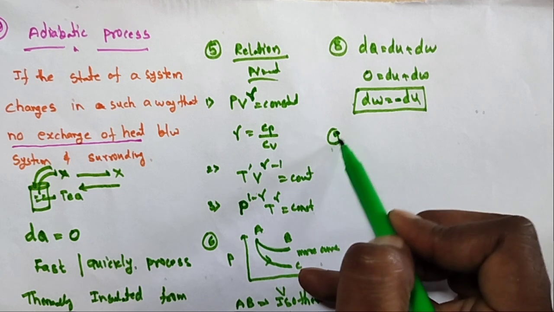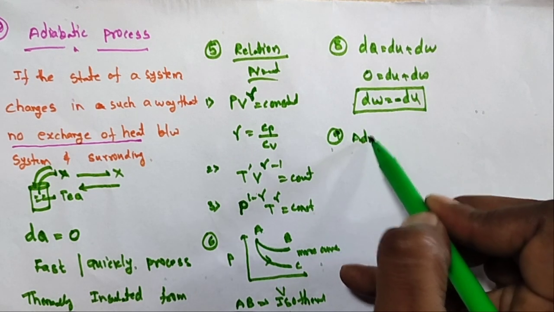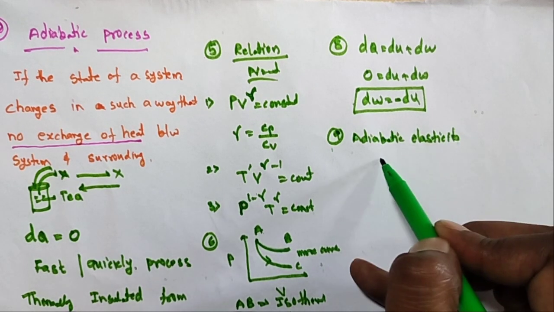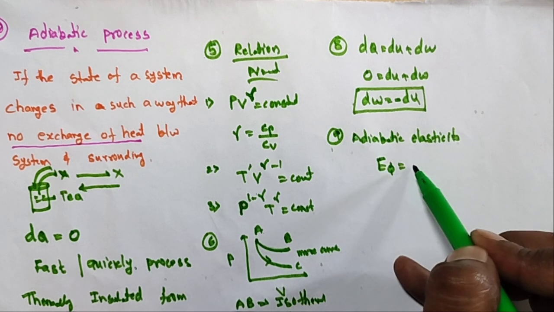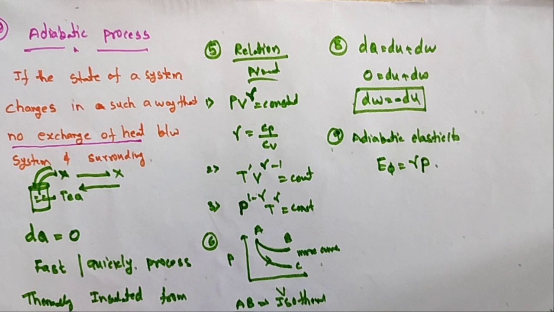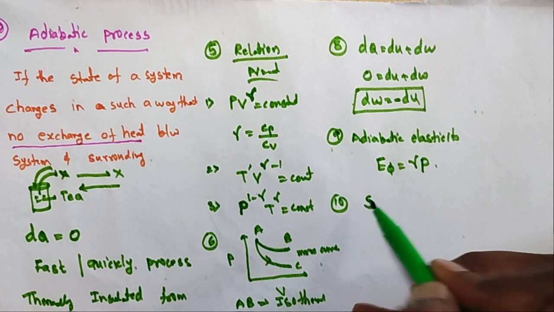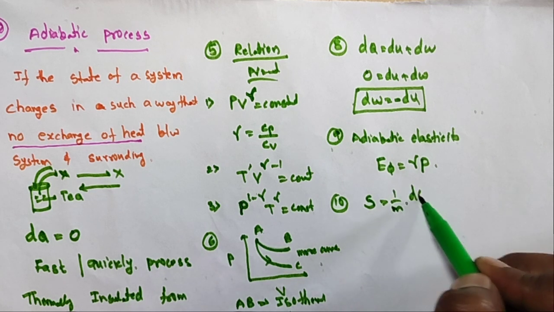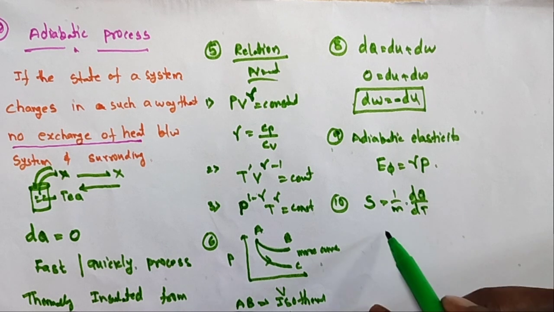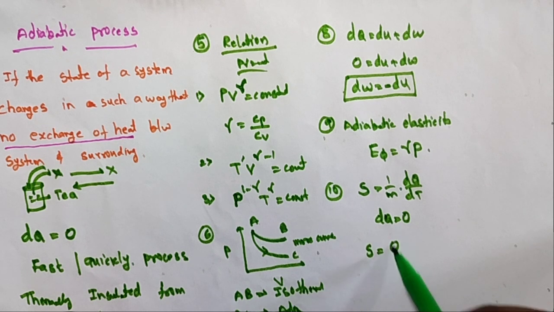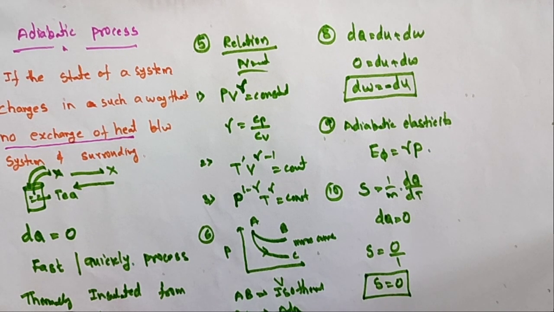And the 9th one, adiabatic elasticity. So this is E phi, that is gamma into P. And the next one, the 10th one, specific heat: S is equal to 1 by m dq by dt. In the adiabatic process, dq is equal to 0, therefore S is equal to 0 by something, so S is equal to 0. So in the adiabatic process, what is the specific heat? S is equal to 0.